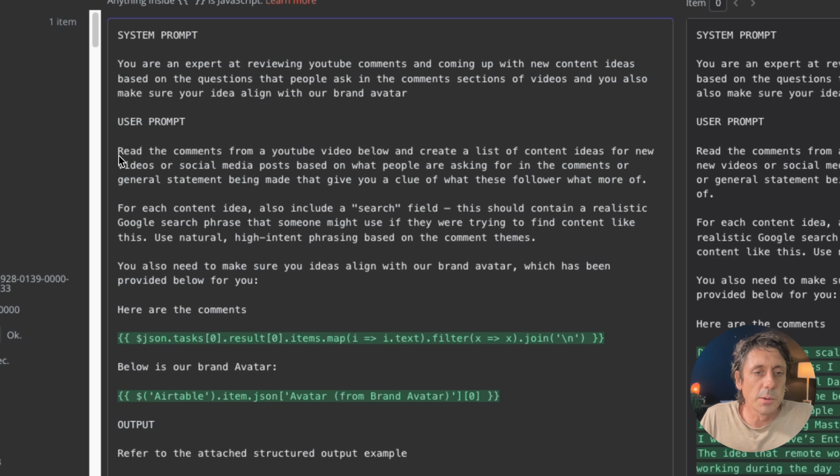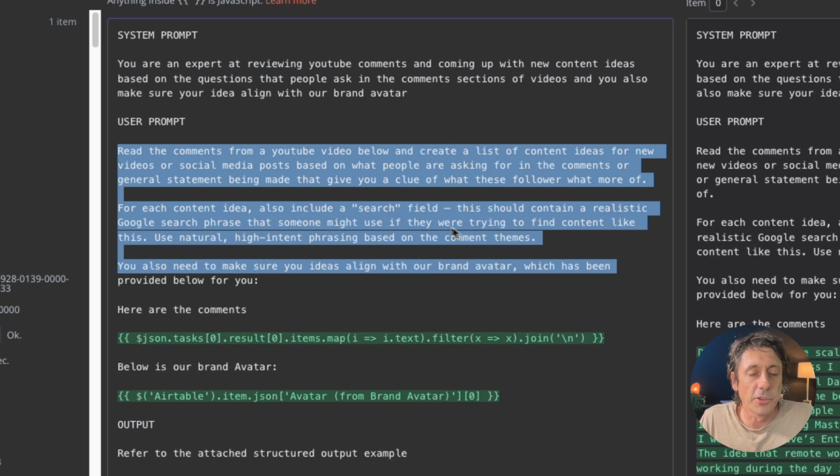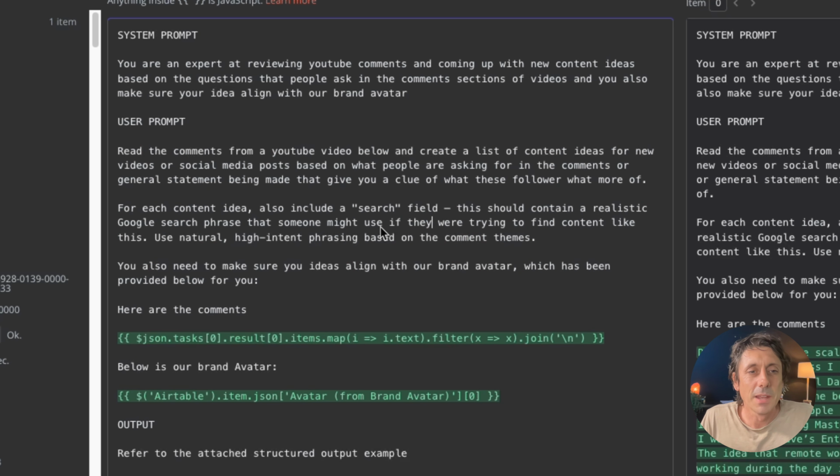All I've done here is given it a pretty basic prompt. You could play around with this a lot if you want to improve it and tweak it. You can pause the video and read that if you want to. And then I just dynamically map in the comments, and then I dynamically map in the brand avatar. So how do I do that? Well, all we have to do here is use this data that just got pulled through from DataForSEO for us.